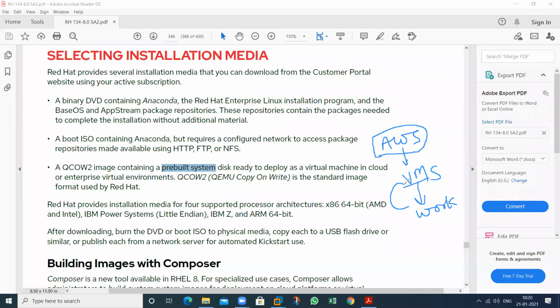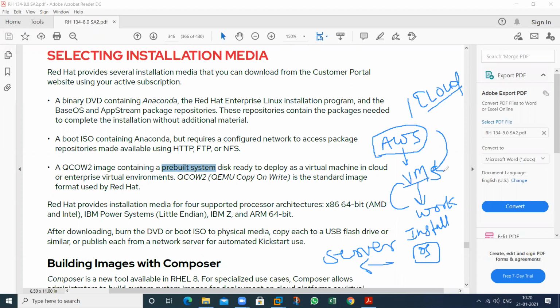And how can you work? First, create the VM, and after that install the OS. Any type of OS you can install, you can work on that, and you can create the server also. So these are the VMs, that is known as cloud. What is cloud? Cloud is a space where you can create your VMs. And on these VMs, you can install any type of OS. It can be your Microsoft OS, it can be your Linux OS, Red Hat, Ubuntu, CentOS, Fedora, Mac, anything. All types of servers can be configured on that particular cloud.